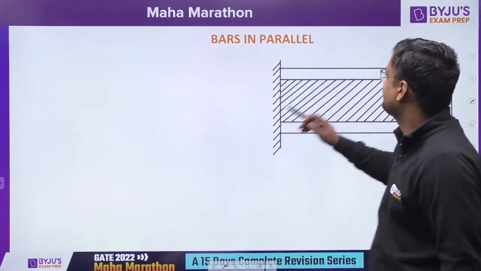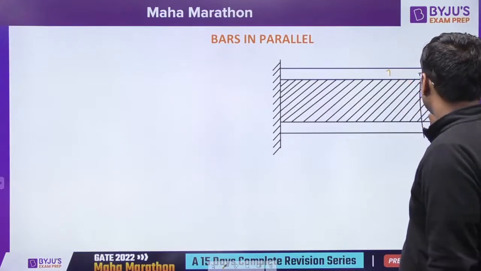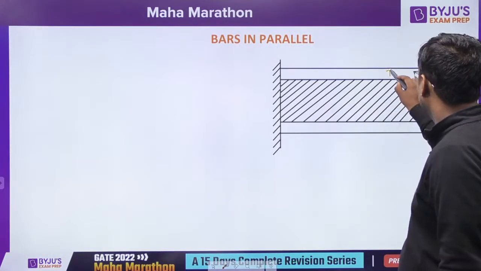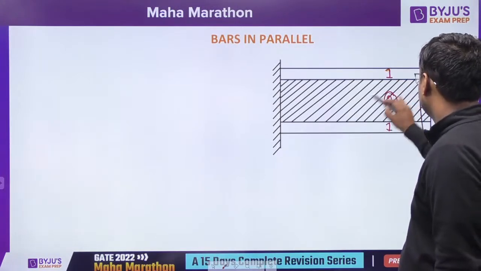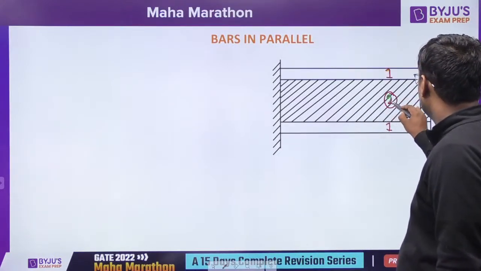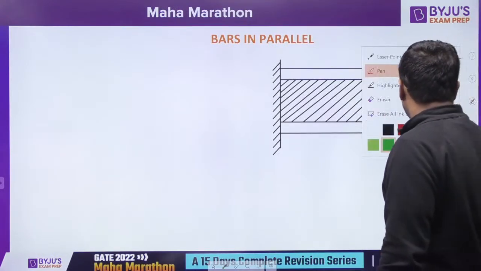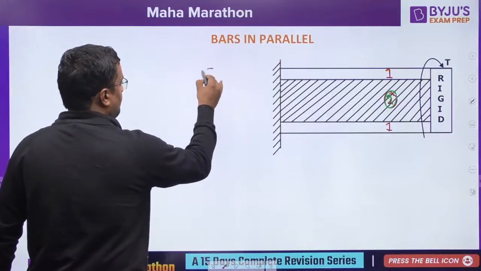Okay, just let us finish bars in parallel also, then we'll be coming to the sir. This is one bar. Let me make another with a different color. One, and that is second bar. Okay, so this cross section, if I draw the cross section, then you will get it.